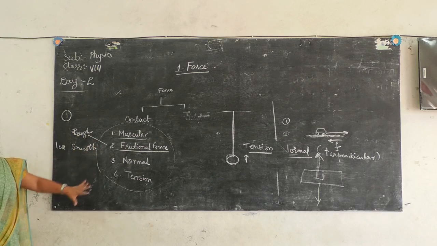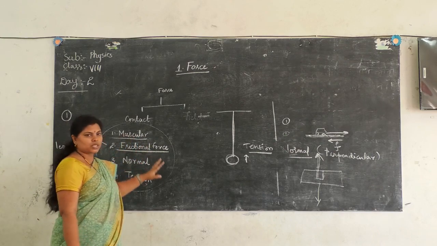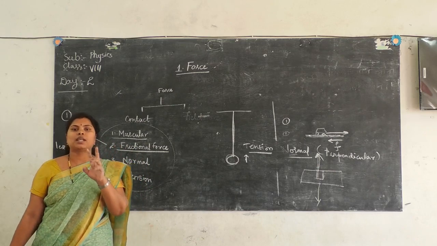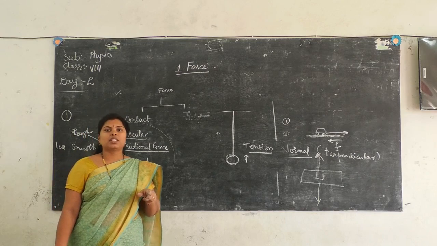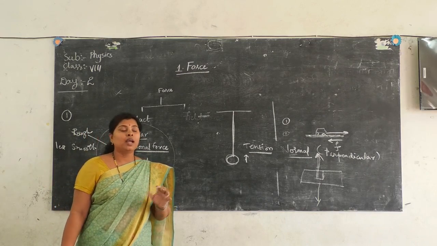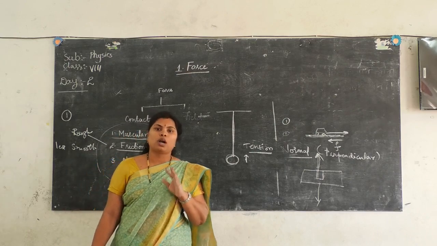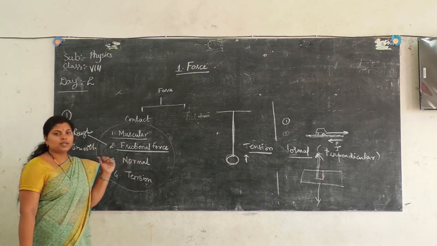In all the 4 cases, one thing is common: the 2 interacting objects are in physical contact. If there is any physical contact between 2 interacting objects, then only can I say the forces are called contact forces. So, our topic is over, children.